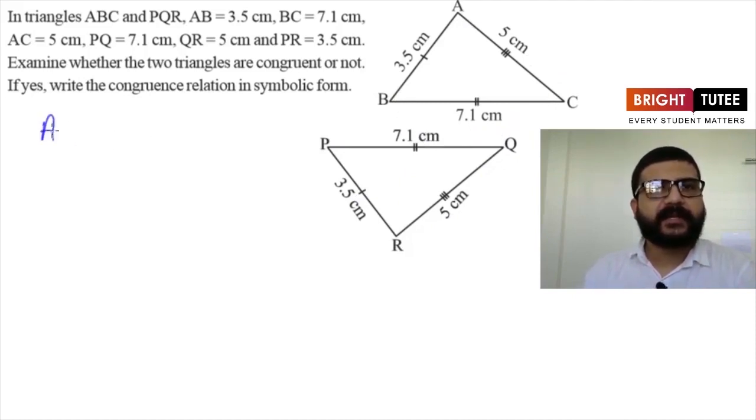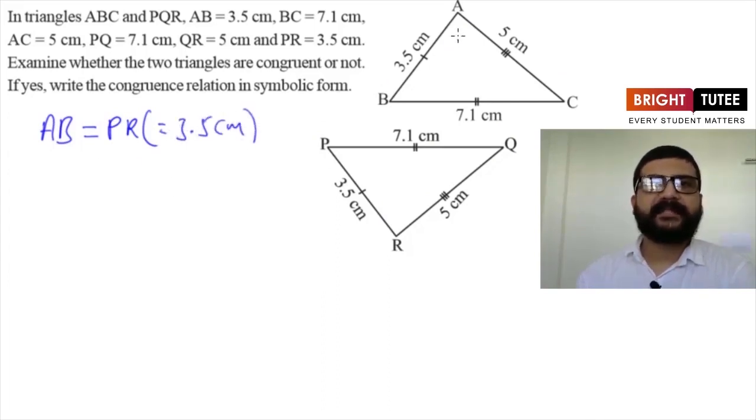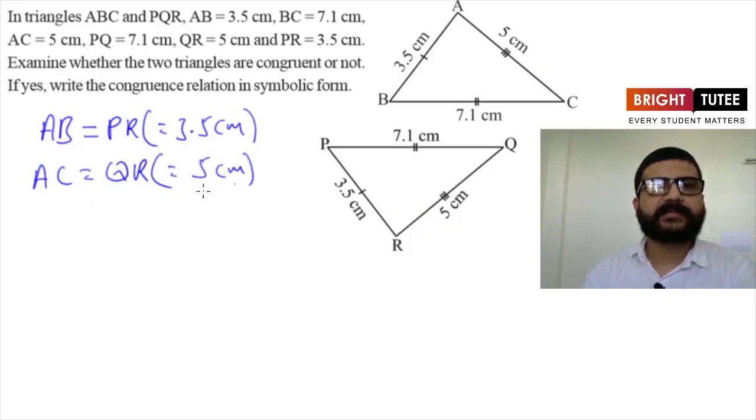We are having AB is equal to PR, and they both are equal to 3.5 centimeters. And then we have AC is equal to 5 centimeters and here QR or RQ is also equal to 5 centimeters. So it means AC is equal to QR and they both are equal to 5 centimeters. And then we have the third side as BC here, and this BC is equal to PQ.